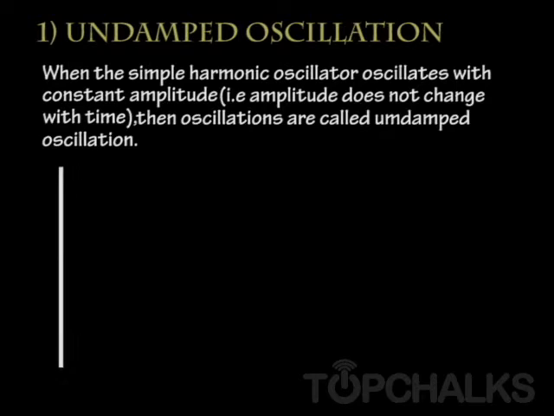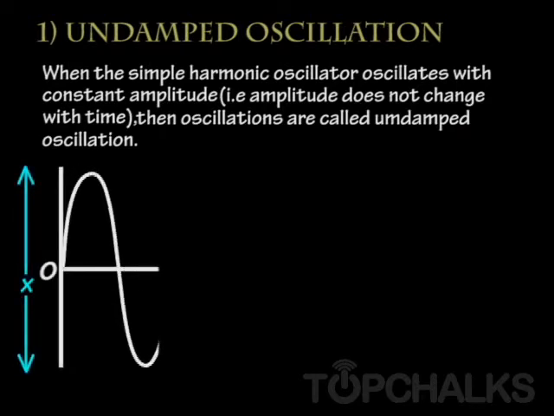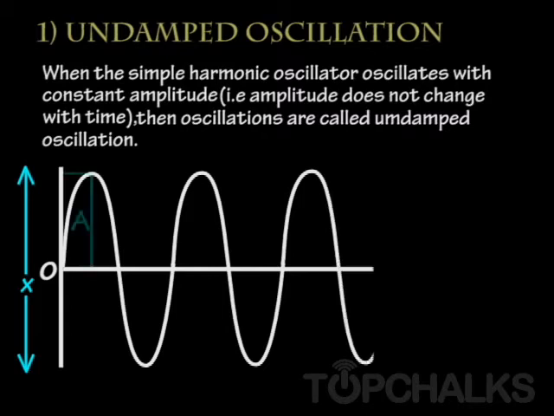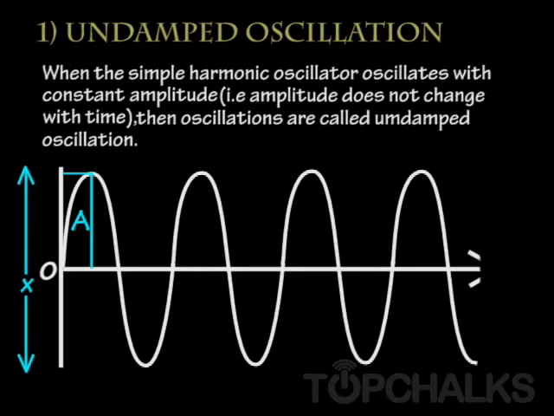Graphically, we can show that the amplitude remains constant with time for a harmonic oscillator. This is the amplitude, the maximum displacement from the mean position. Amplitude remains constant with time, right? Then the oscillations are called undamped oscillation.